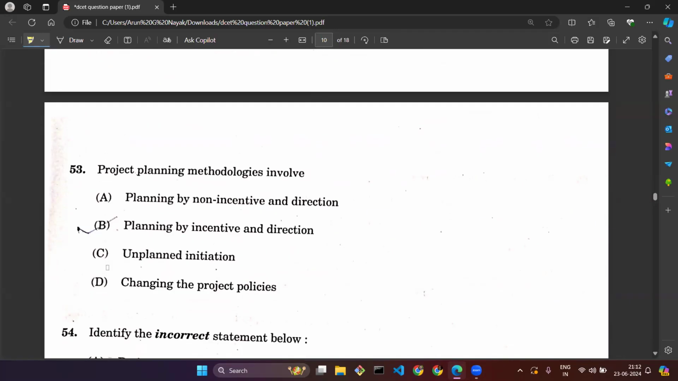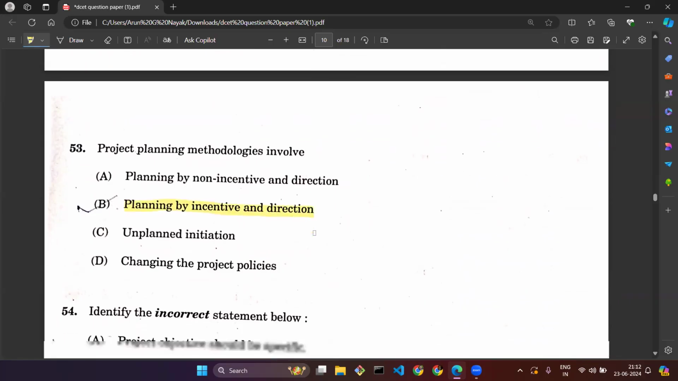Question number 53. Project planning methodologies involved. So they are asking what project planning methodologies will be involved whenever we talk about project management. It will always be involving planning by incentives as well as direction. Planning by incentive and directions will be involved.